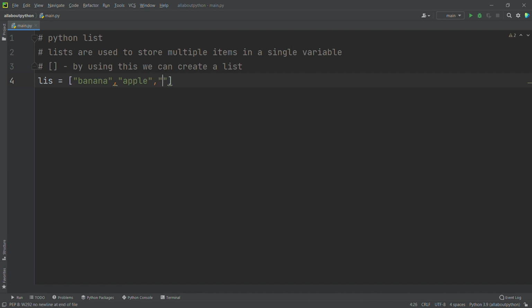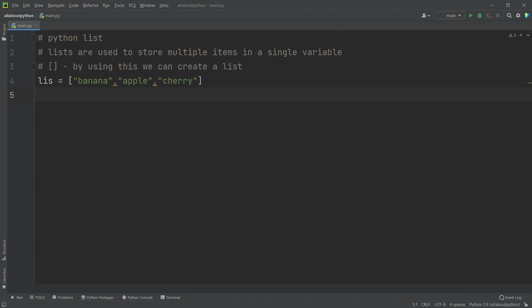So I am storing all strings, and I want to store cherry. Okay, see, this is a list, and I am storing three data items, and all three belong to the same data type called string, and I am assigning this entire list to a variable called lis. Okay, so you may get some idea by seeing this.